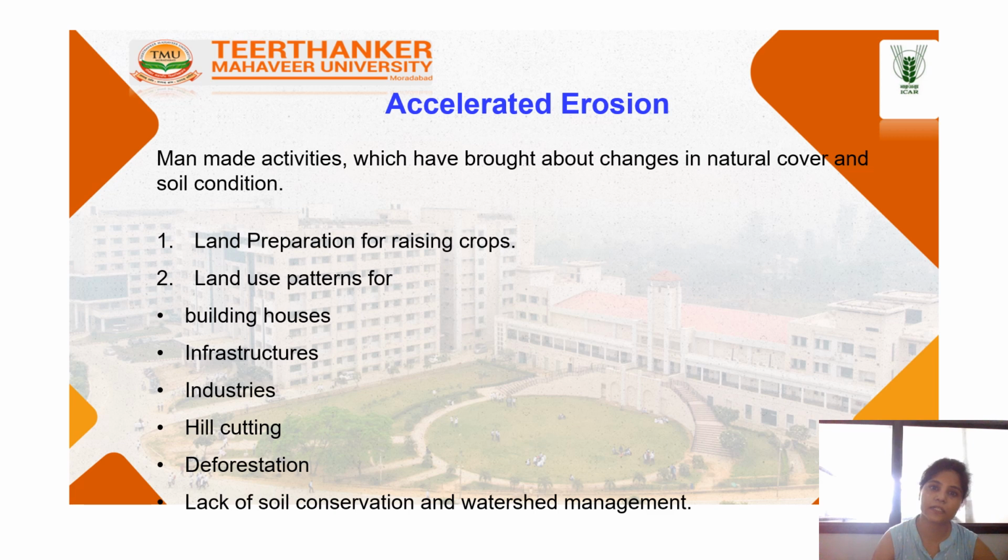In accelerated erosion, when the land is put under cultivation, the natural balance existing between the soil, its vegetation cover, and climate is disturbed. Under such conditions, removal of the soil surface due to natural agency takes place at a faster rate than it can be replaced by the soil formation process. It is caused by land preparation for raising crops, and secondly, land use patterns like building houses, infrastructure, industry, hill cutting, deforestation, and watershed management.